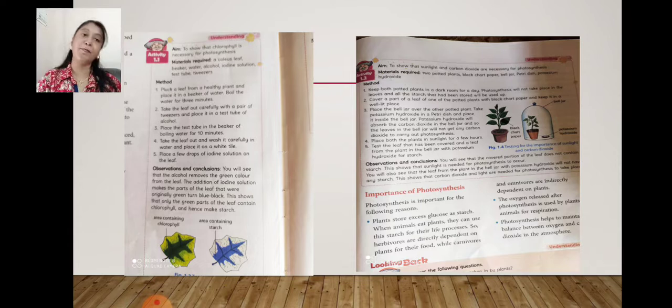Now the next potted plant, which is covered with a bell jar, when we check for the presence of starch, it also does not have starch. Why? Because it was unable to do photosynthesis. Potassium hydroxide absorbed all the carbon dioxide present inside the bell jar, and in the absence of carbon dioxide, plants can't prepare food.